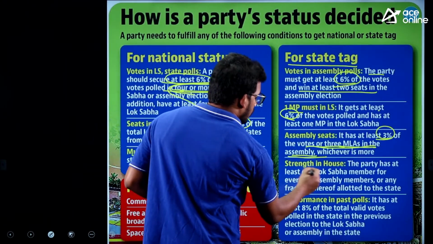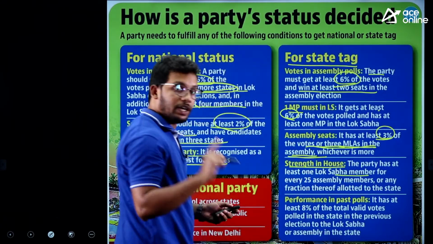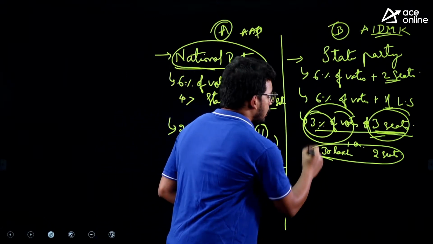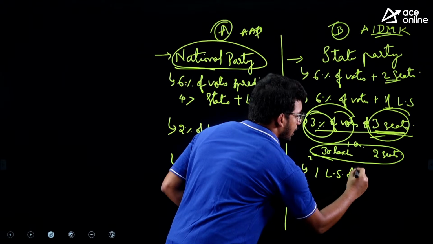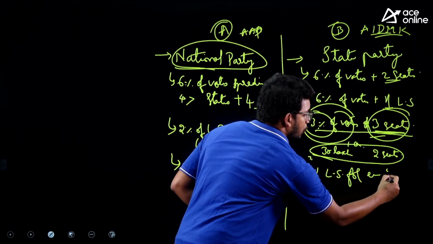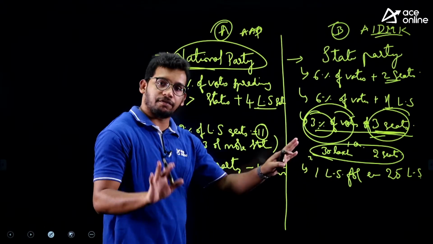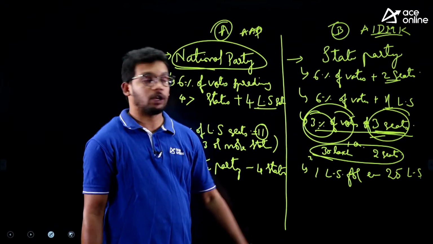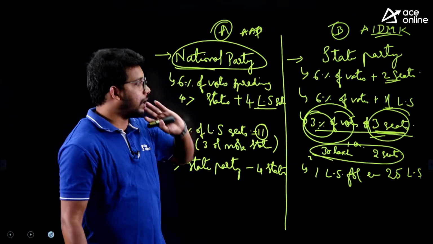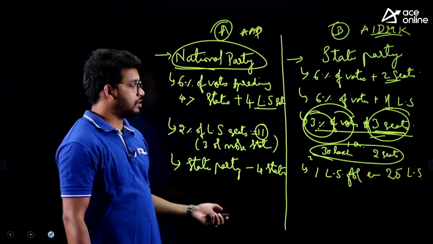One more thing: the party has at least 1 Lok Sabha member for every 25 seats. For example, 1 Lok Sabha seat for every 25 Lok Sabha seats. So if any particular state has 50 Lok Sabha seats, that means they need to get at least 2 Lok Sabha seats. Then only they will be recognized as a state party. These are not all required; any one of the given conditions is enough, right?